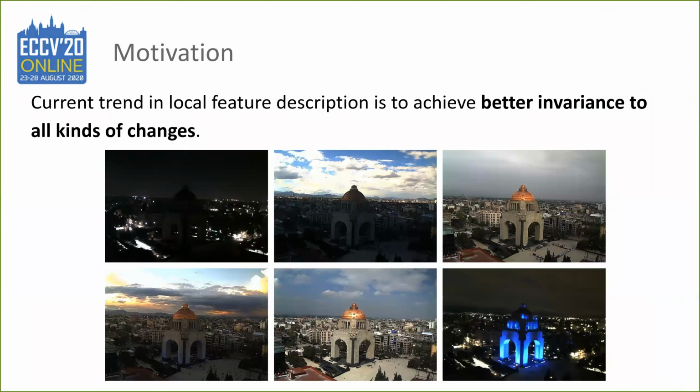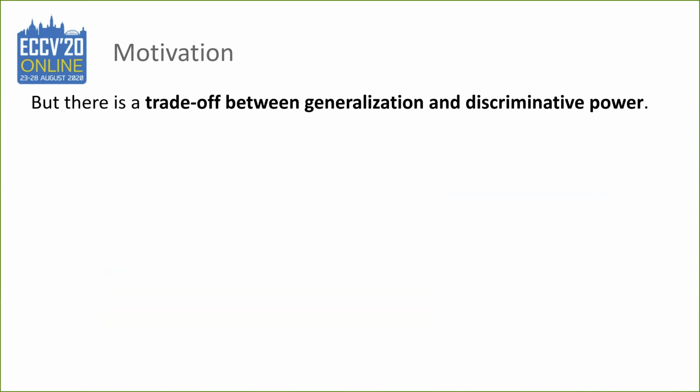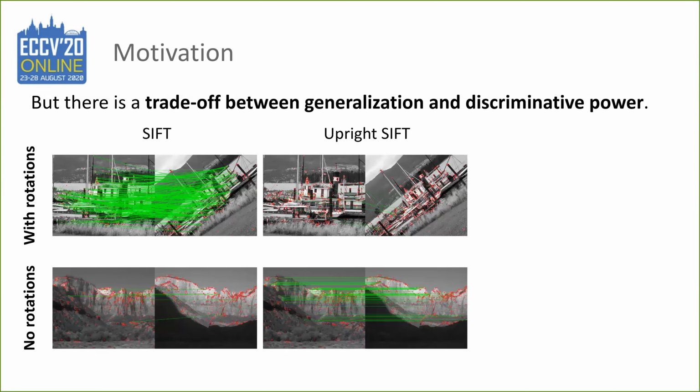Most current descriptors are aiming at achieving a better invariance to any kind of changes, including illumination, seasonal, and viewpoint changes. However, there exists a trade-off between the robustness to these changes and the discriminative power of local descriptors. Take the example of the rotation invariant SIFT descriptor and its rotation variant counterpart, upright SIFT, which performs better when there are no rotations.